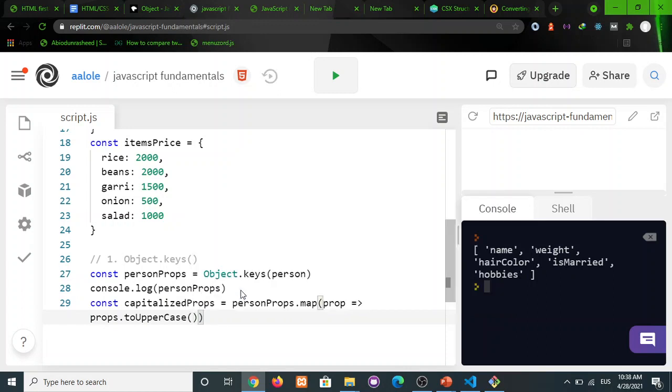Okay, so what we are doing here is that we want to turn each of these properties to uppercase. By default I really can't do that on an object because I can't use map or any array methods on it. So now console.log capitalizedProps, and let's see what we have.